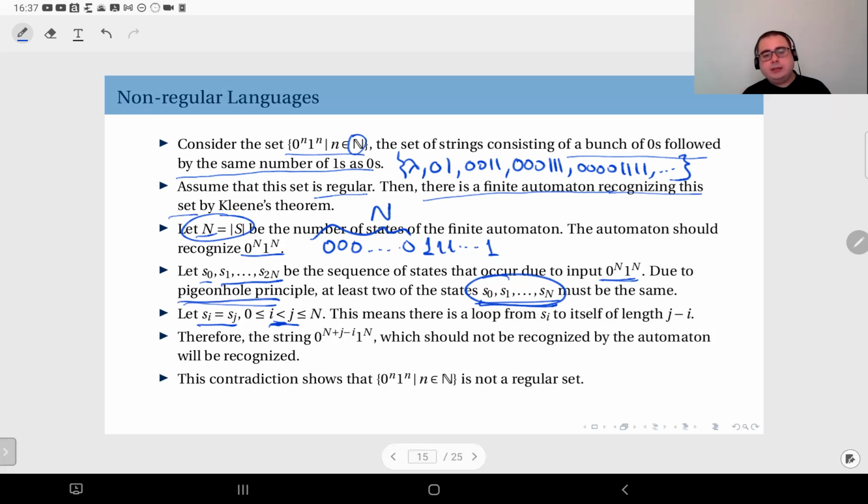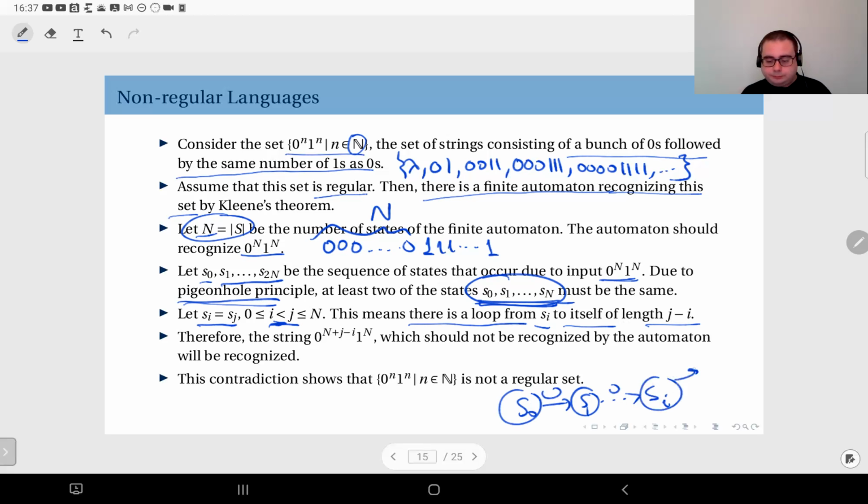We have established that at least 2 different states here must be identical, because we have n plus 1 states in this sequence, but the total number of states is n. So this means there is a loop from Si to itself, which is Sj, of length j minus i. So you have S0, S1, and with all zeros, you end up with Si.